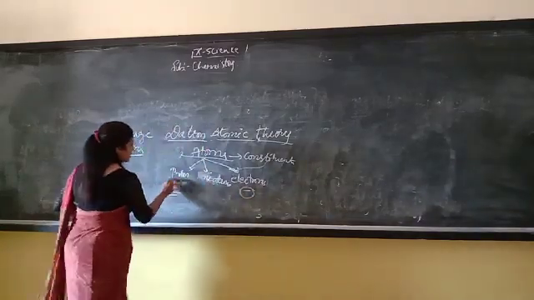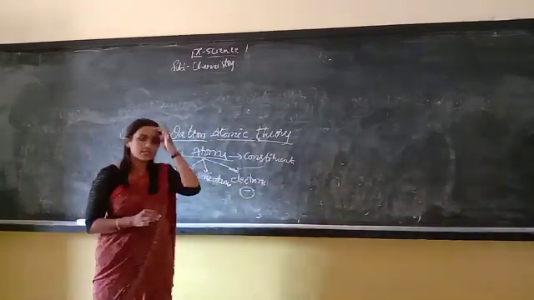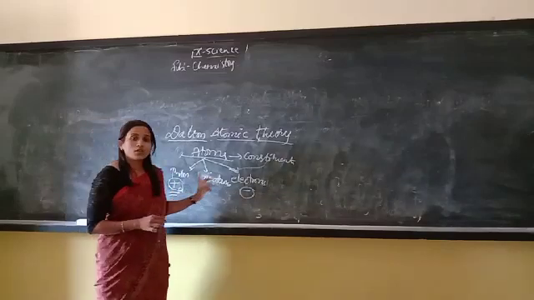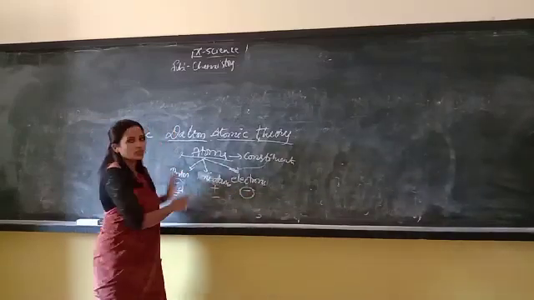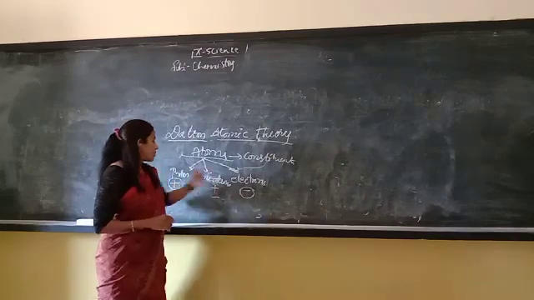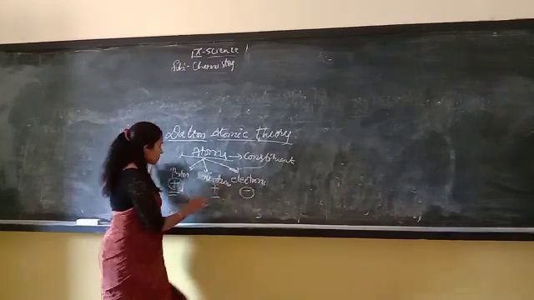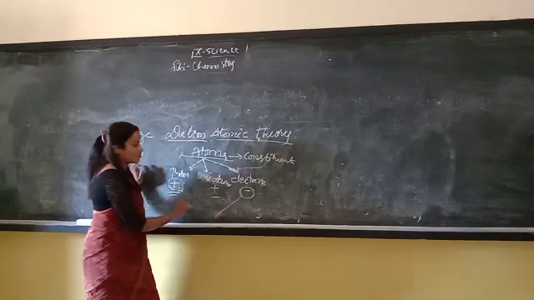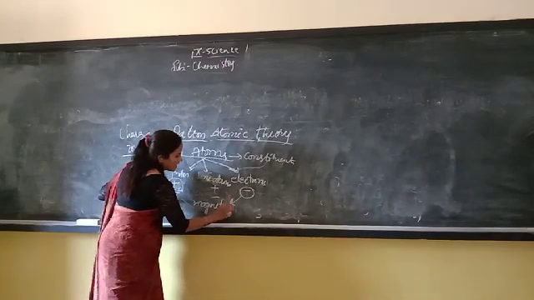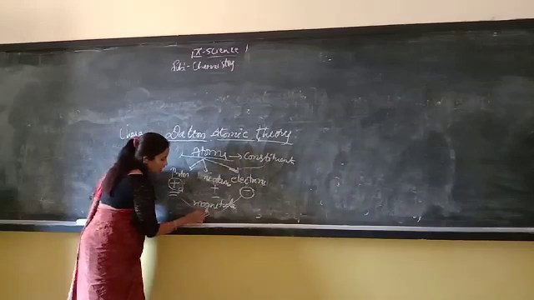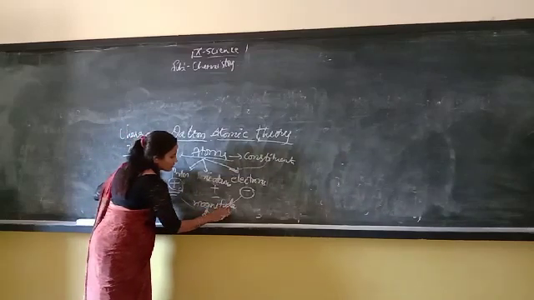Each atom is electrically neutral overall. Neutral means the protons and electrons are in equal number, so their magnitude is always the same. It has a mass of around 2000 kg.